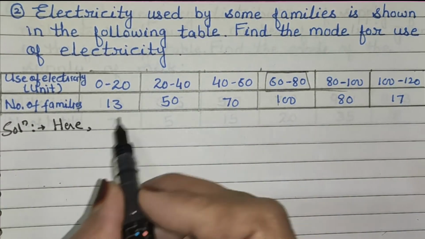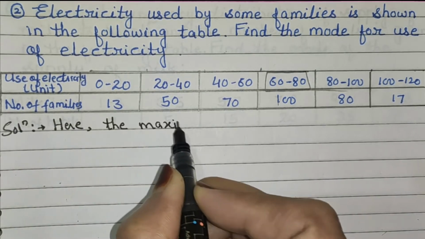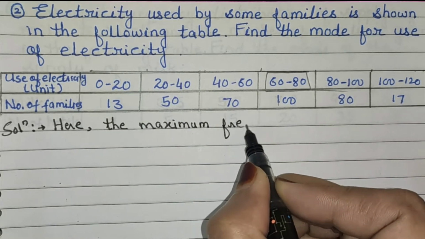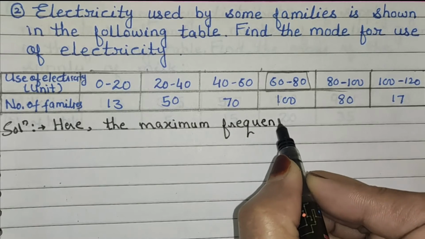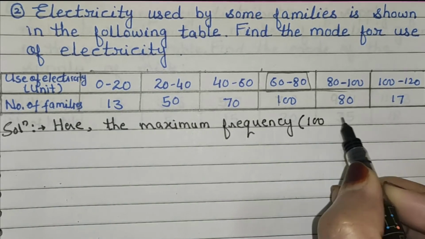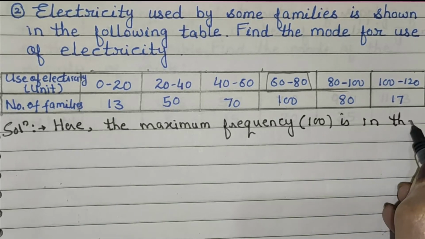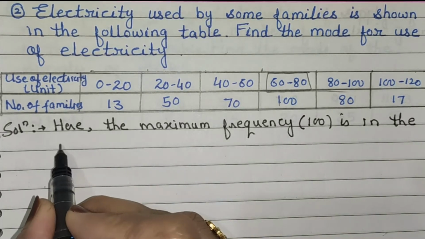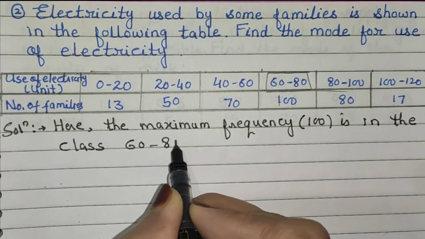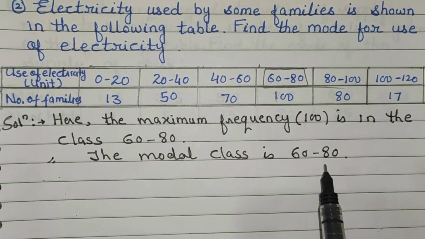The maximum frequency 100 is in the class 60 to 80. Therefore the modal class is 60 to 80.